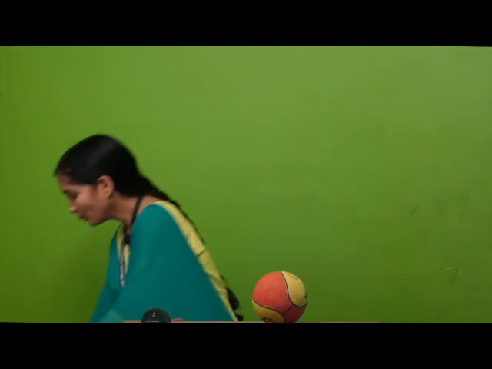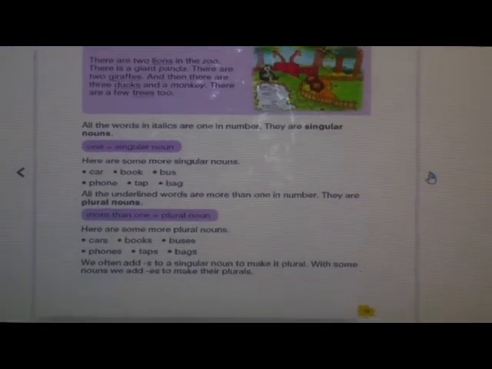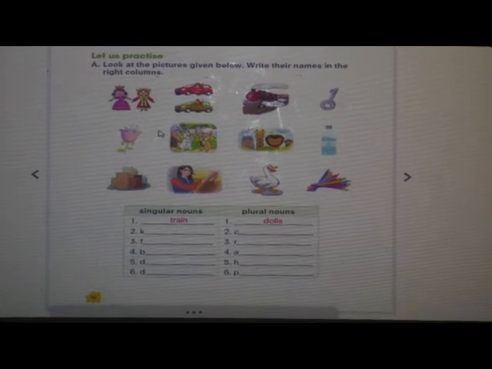And if we have more than one, we call it balls. This is one ball, more than one, it is balls. So these were the examples of singular and plural nouns. Now we will solve the questions based on singular nouns and plural nouns.